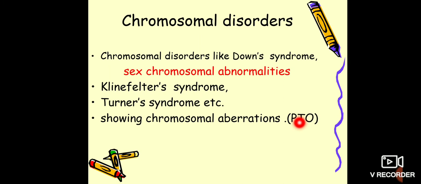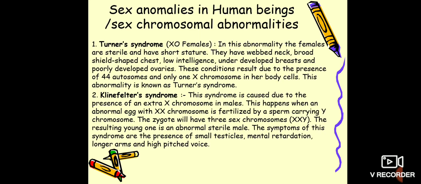Distinct facial features like small head, ears and mouth. The face is typically flat and rounded with a flat nose. The mouth is open, and the tongue is protruding. The eyes slant up and out with an internal epicanthal fold. The hands are flat with stubby fingers, and the palm is broad with a single palmar crease. This is thalassemia and Down syndrome.